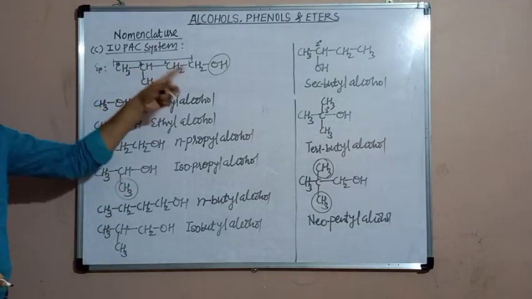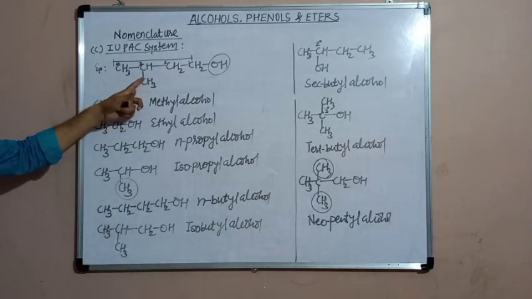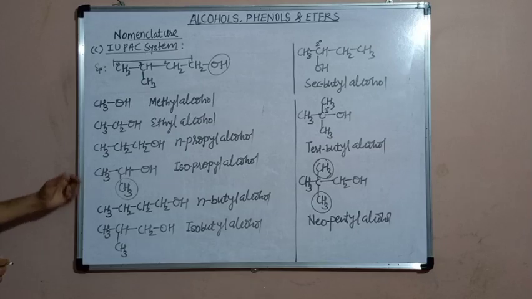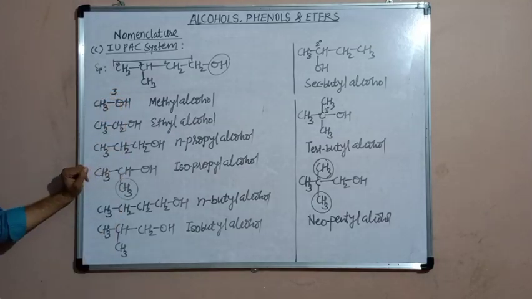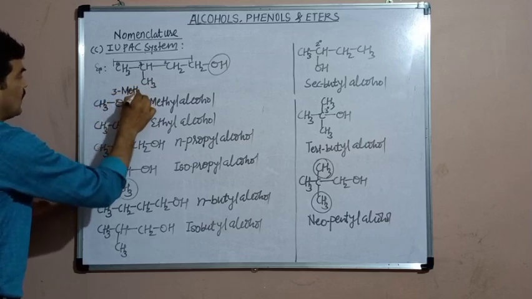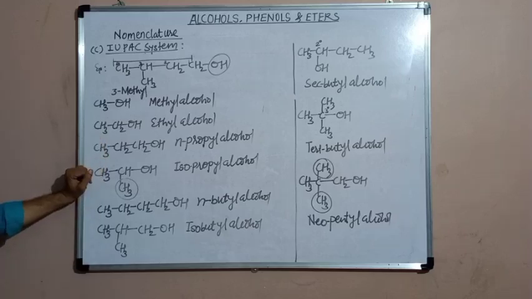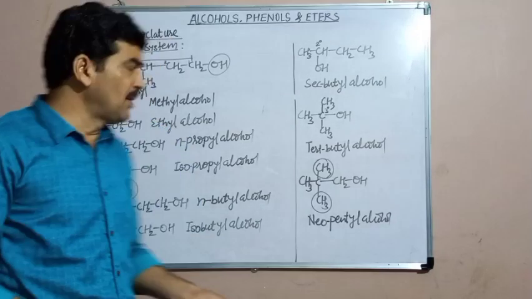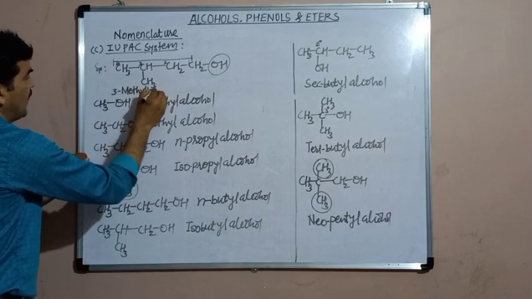After the numbering, we can write the IUPAC name. Now in this case, there is a branch. So first of all, write the position of the branch. Here the position of the branch is 3. The name of the branch is methyl. This is the methyl branch which is attached to the third carbon. Then write the name of the parent alkane. Here the name of the parent alkane is butane.